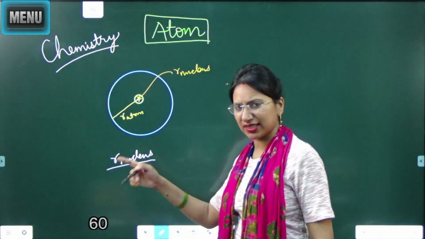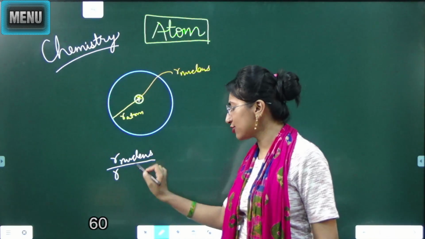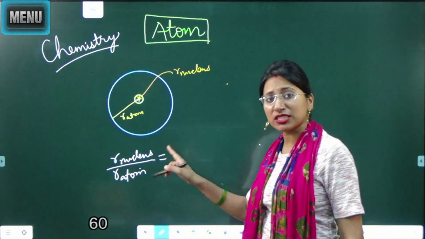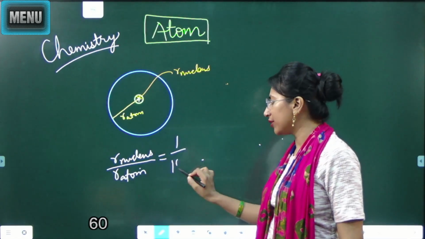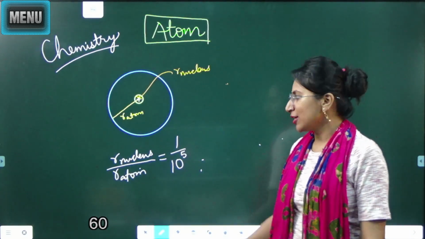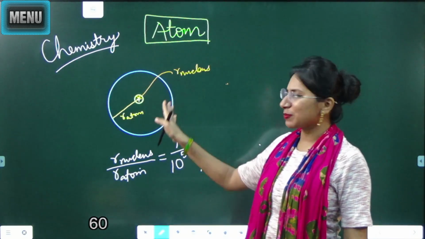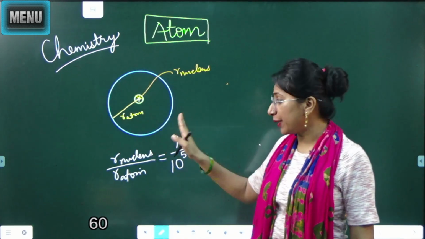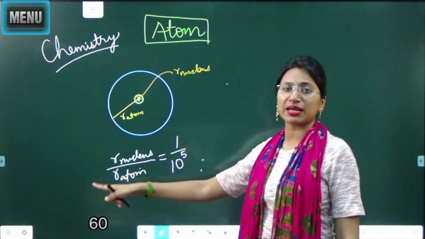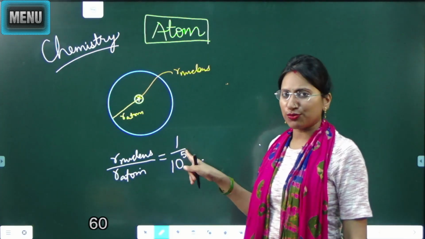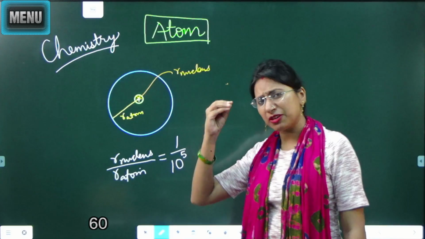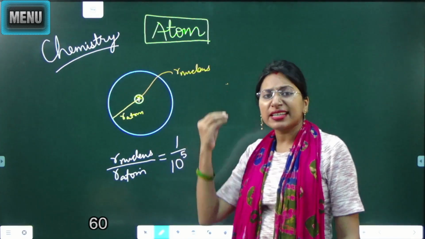Using mathematics, we can write the radius of nucleus to the radius of atom as approximately 1 upon 10 to the power 5, that is, 1 upon 1 lakh. We can see this picture as it is, but in reality it will have almost this type of dimension. So we should have a very clear picture about the nucleus. It is very tiny in nature.